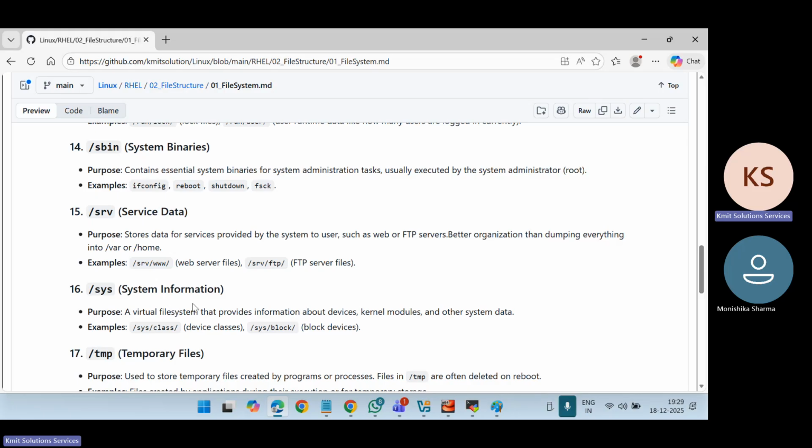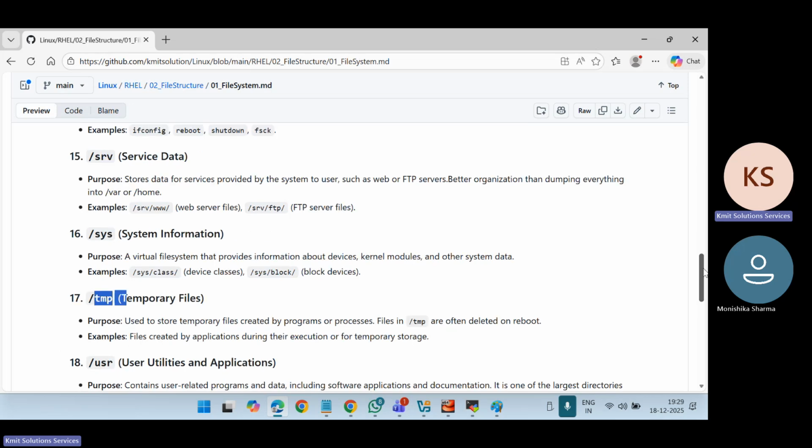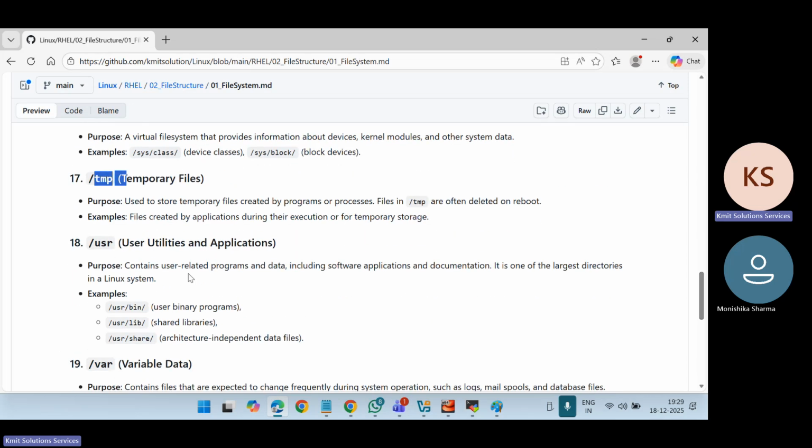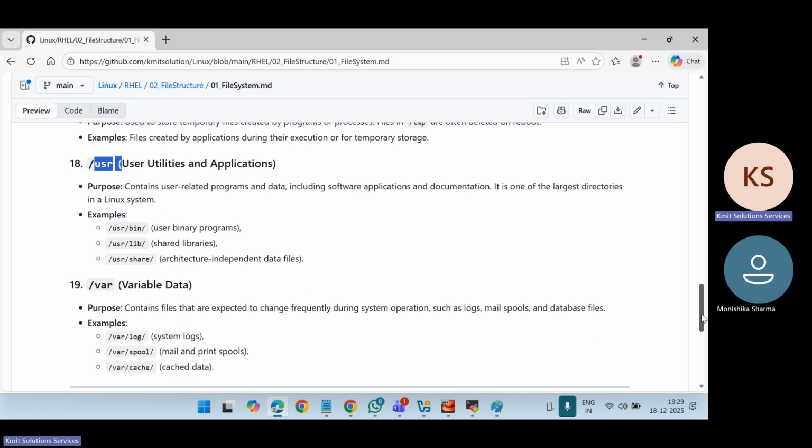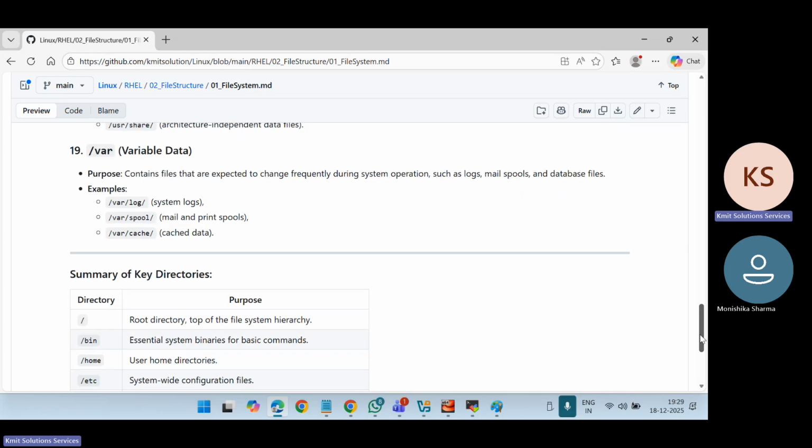System information, a virtual file system information. These are important, but not that important for beginners. Maybe once we start the system admin part, we will discuss them. TMP is for temporary files; if you want to put some temporary files, put them under tmp. User related files, like the user bin directory and user share directory: whatever we have discussed, if it is related to the user, goes in the USR directory. And var is for variable data like your log files and cache information.